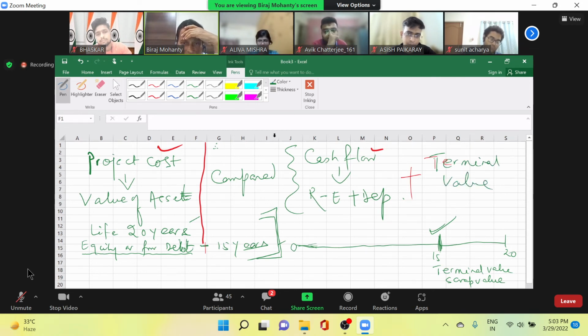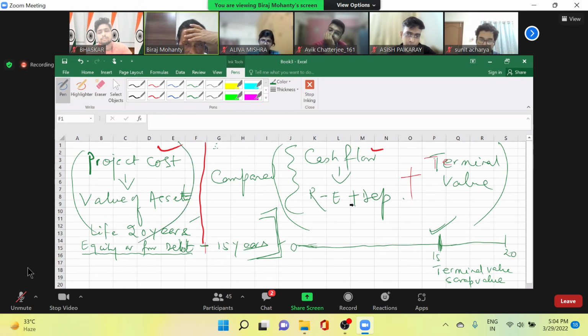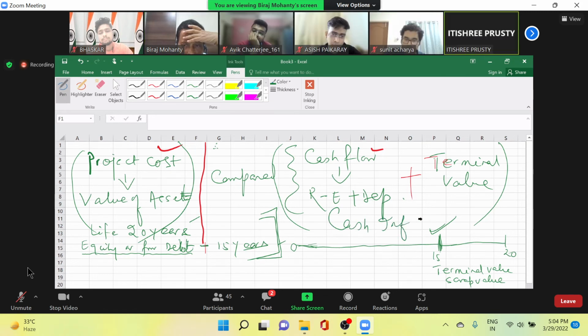So this amount which you are writing here, this is which is coming to you. This amount which you are investing, it is going out of your hand. So this one is called cash inflow. This one is called cash outflow.